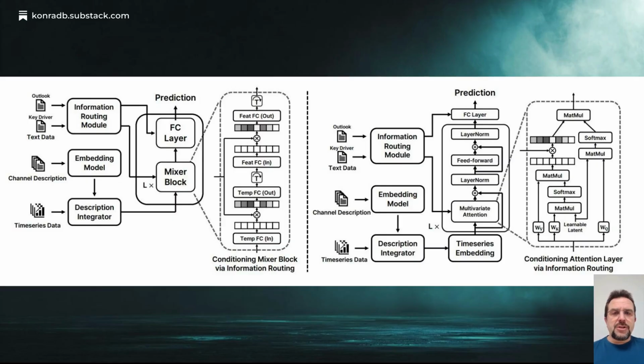Here is the whole machine assembled. The authors tested this on 2 types of engines, TS Mixer on the left and iTransformer on the right. They plug the AIR modules directly into their layers. Notice a small detail. They use the key drivers text to control the feature extraction, understanding the present, and the outlook text to control the final predictor, guessing the future. It is modular. If we take a good engine and add our text-controlled fuel injection system, it adapts to the road conditions in real time.